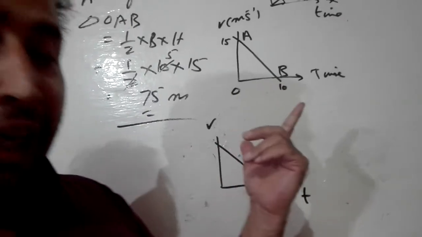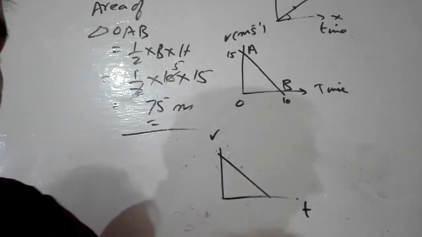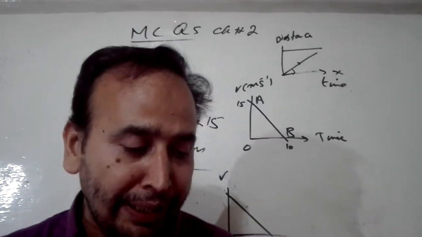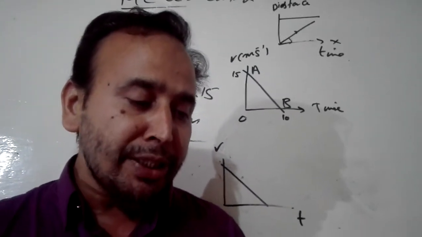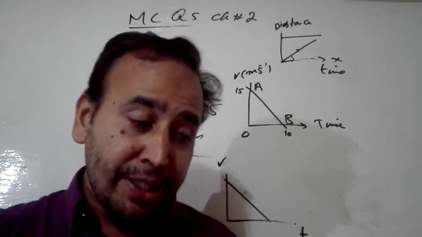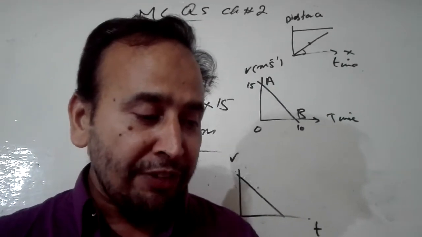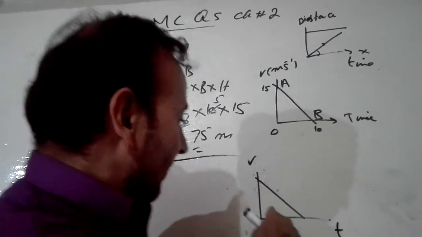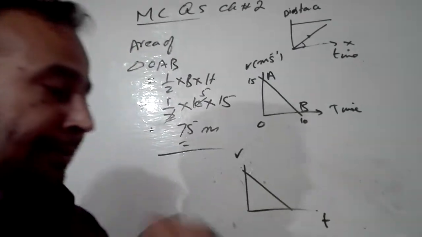A option is not right because it is the distance time graph in A option. Most of the students will be confused about why A option is not right, because in A option that is not a speed time graph, that is a distance time graph. So a distance time graph cannot have uniform acceleration. So that's why this C option is right.